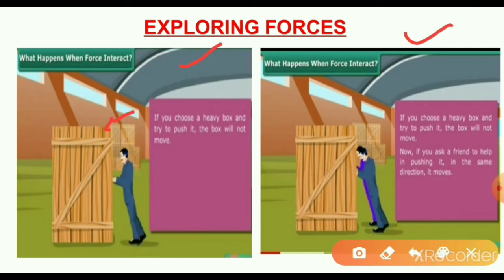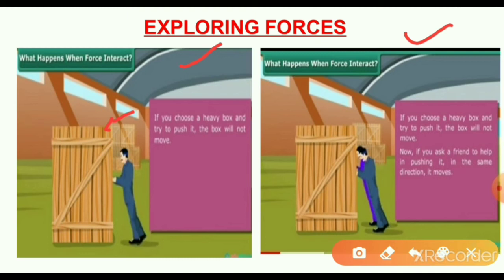Now if you ask your friend to help push it in the same direction, it moves. If we push the box in the same direction, it will move. So some force is acting on that object. These are what we call exploring forces.